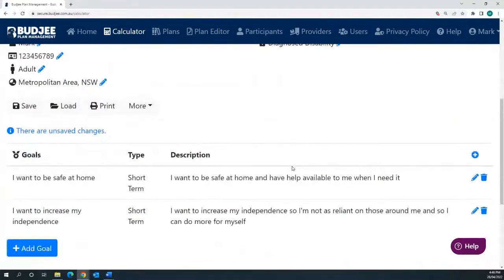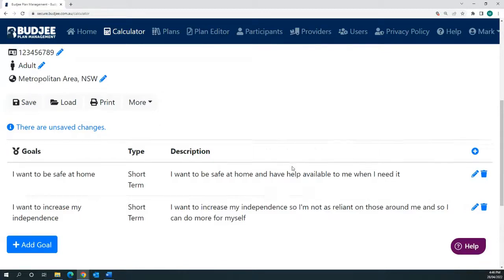Now, the first step when you start to look to plan out your budget for the NDIS or towards your next plan is we always tell people you have to come back to your NDIS goals. So I've already set two up. Basically, you just add a goal by putting in a summary and a bit more detailed description of exactly what your goal is. I've put in I want to be safe at home and I want to increase my independence. Which we can then work towards adding supports towards once we then want to work out how much it's going to cost me to do what I want to achieve.